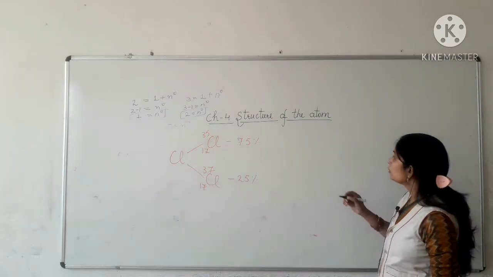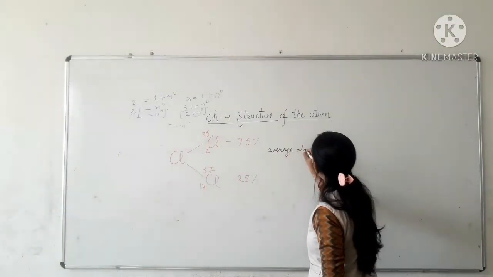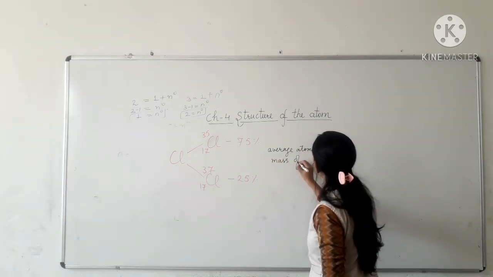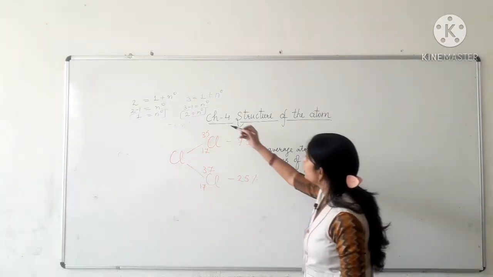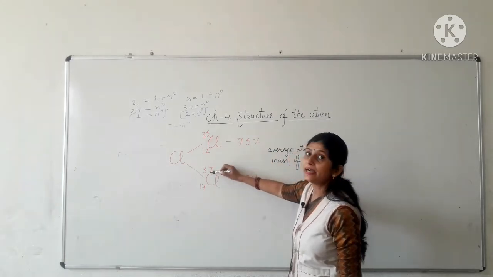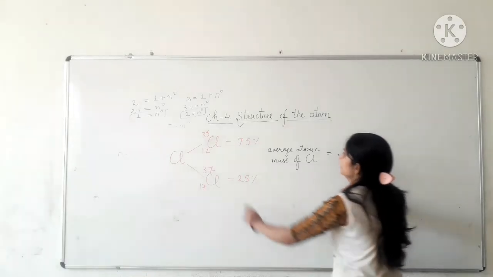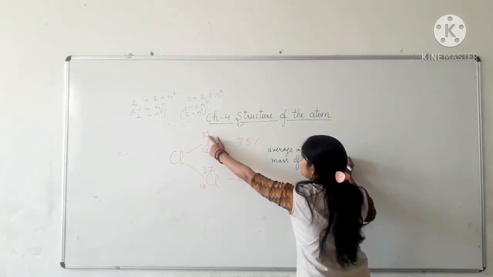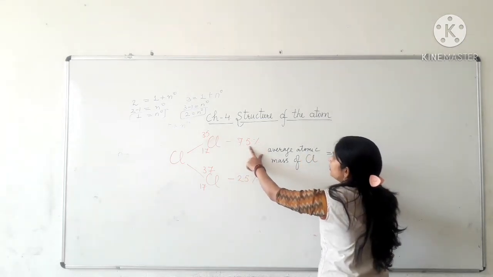So in order to calculate the average atomic mass of chlorine, we find out the average of both the atomic masses. That is, see, this chlorine isotope having atomic mass 35 is found in nature in 75% by volume.